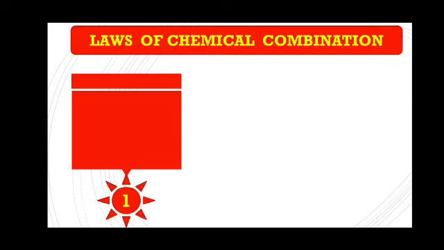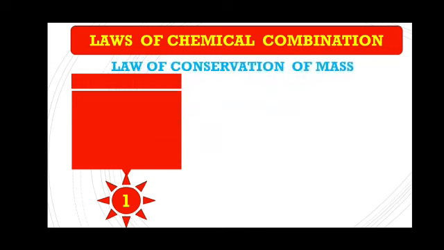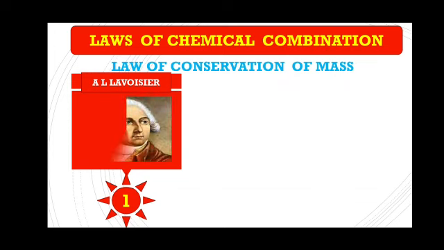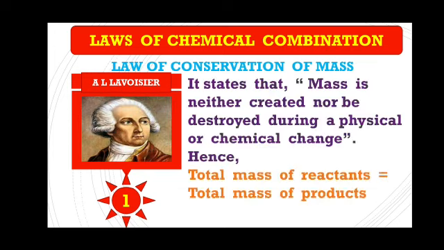The first law is the law of conservation of mass. This law was proposed by A.L. Lavoisier. The law states that mass is neither created nor destroyed during a physical or chemical change. In other words, we can say that the total mass of reactants is equal to the total mass of products.